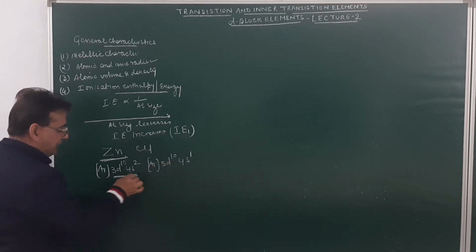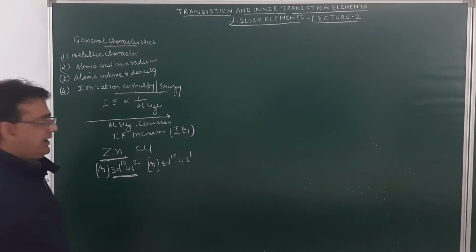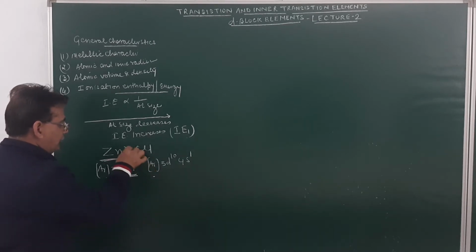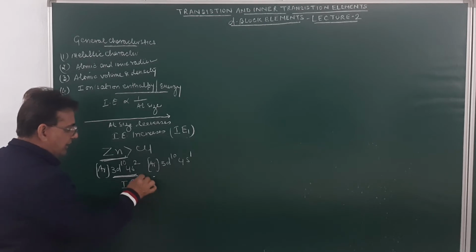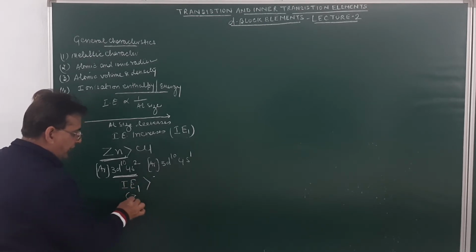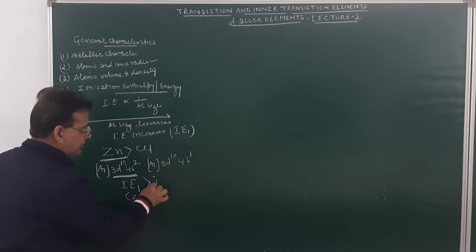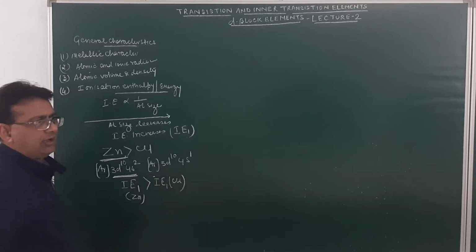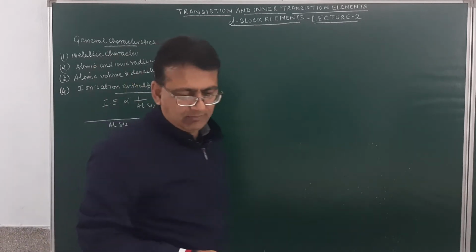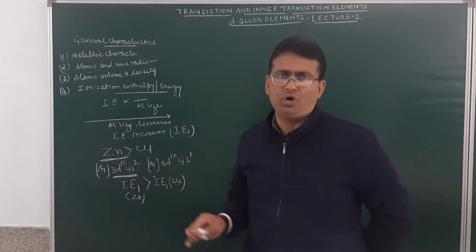Zinc has the more stable configuration as compared to copper. So the first ionization energy of zinc will be greater than the first ionization energy of copper.